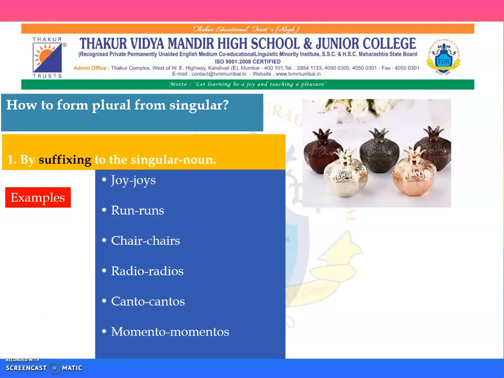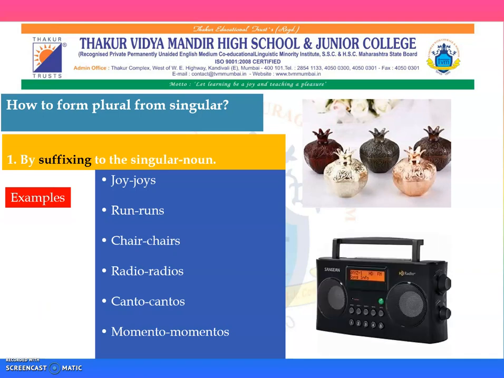So, let us study a few examples here. Joy would turn to joys. Run, runs. Chair, chairs. Radio, radios. Canto, cantos. And memento, mementos.